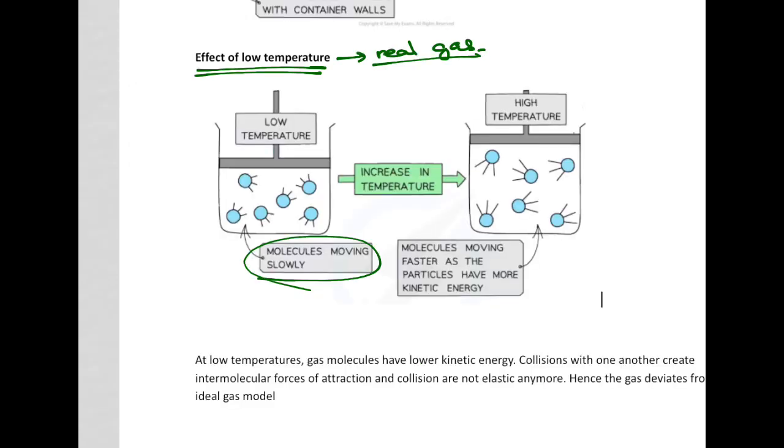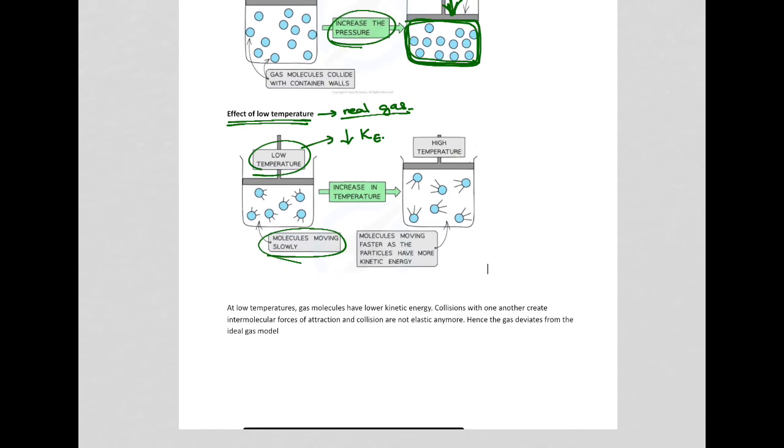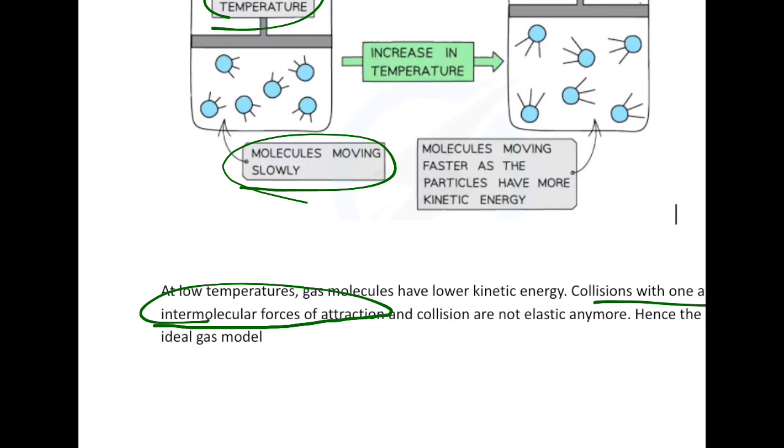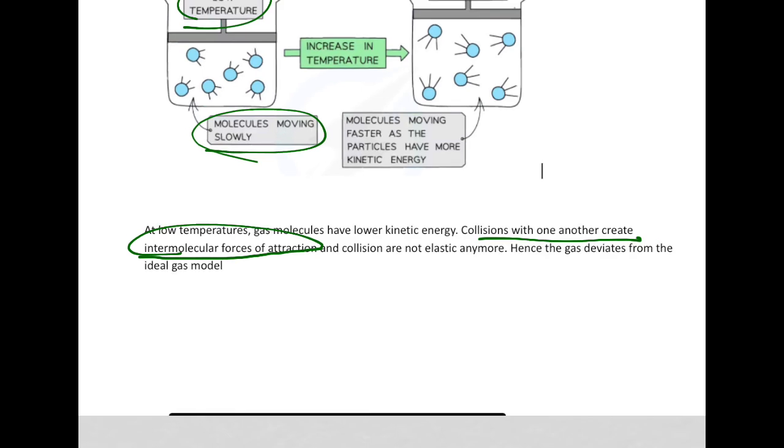So at low temperatures, particles have low kinetic energy. Because they have low kinetic energy, they are going to interact with each other a little bit more, which results in intermolecular forces of attraction. So the intermolecular forces of attraction start to happen between the particles, and the collisions are not elastic anymore.